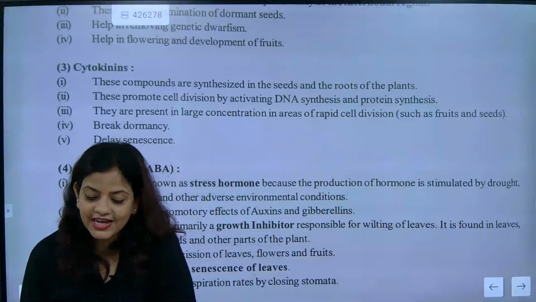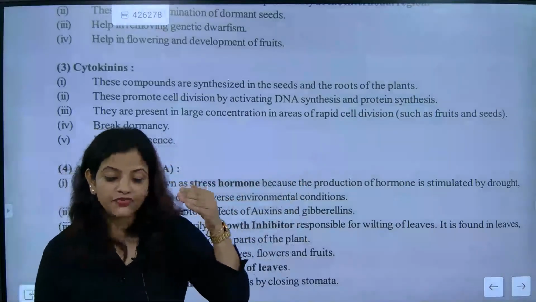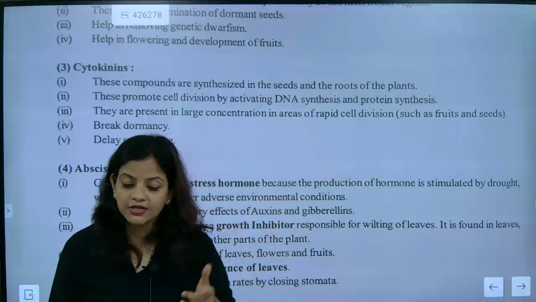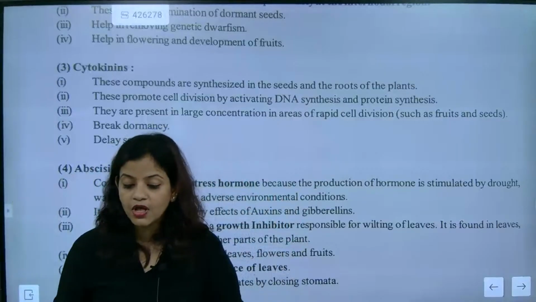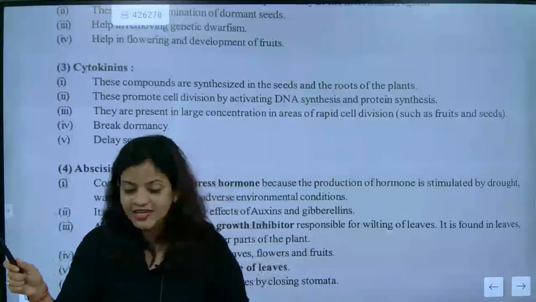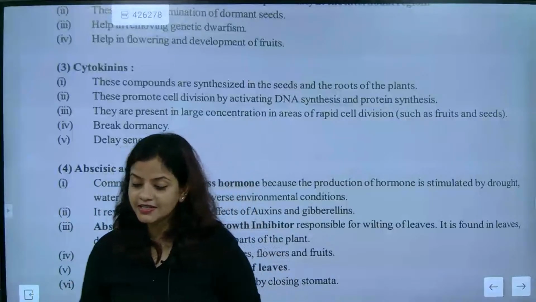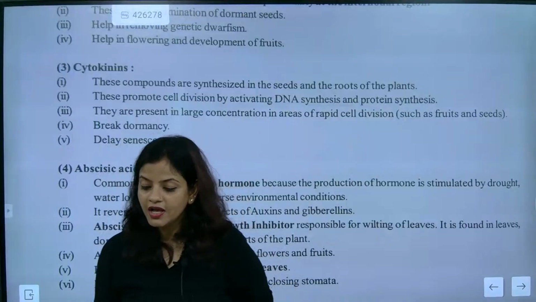Okay, activating DNA, breaking dormancy. Yes, these are some of the most important crucial factors of cytokinins. Understood? Cytokinin is one of the plant hormones, and they are synthesized in the seeds and the roots of the plant. Where are they synthesized? In the seeds and the roots of the plant. Very good, Harani. Absolutely.